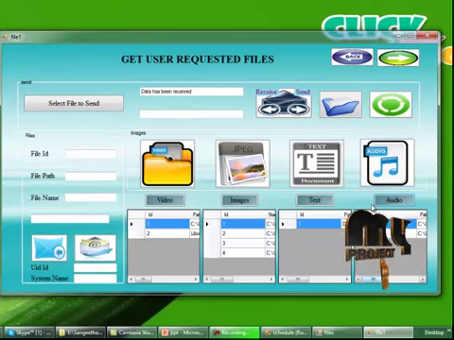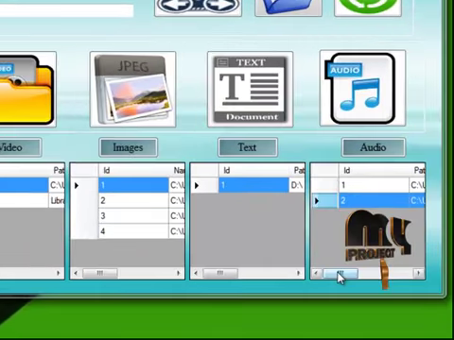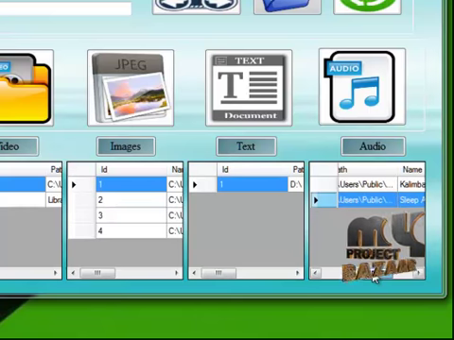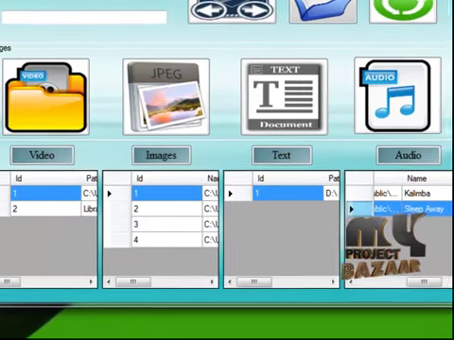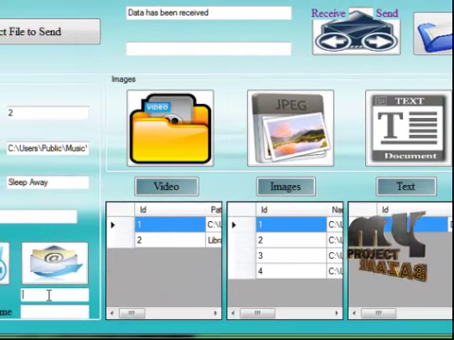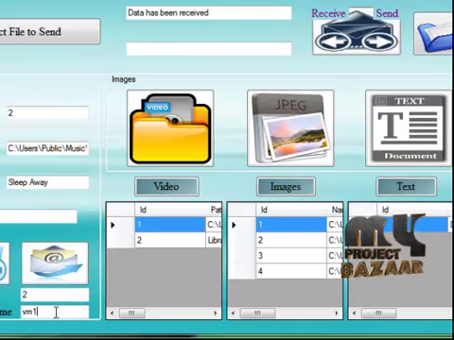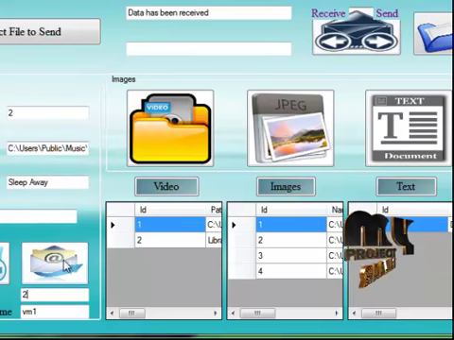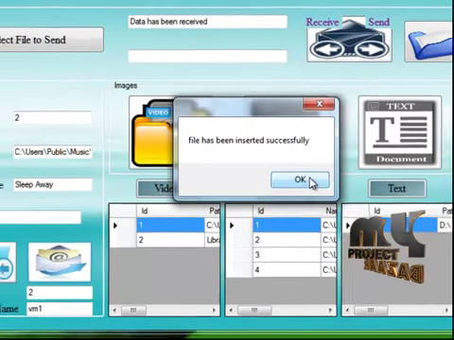I need a file, that is, I need an audio file. So I am going to select this file. The file ID is 2 and the file path is the user public, and the file name is sleep away. That will be displayed in the text boxes here. So I am going to enter my user ID as 2 and my system name is VM1. So I need to enter this in the database. So I am going to click this button. File has been inserted successfully.